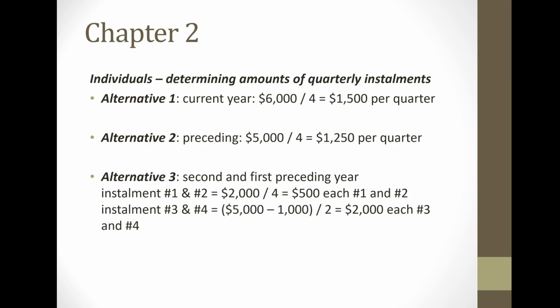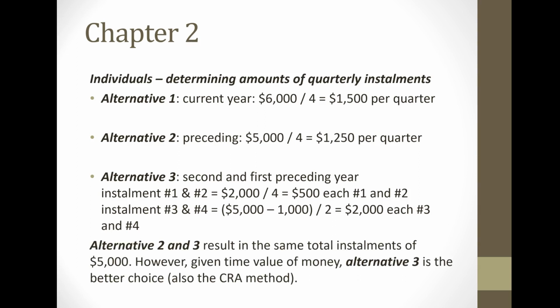Now for installment 3 and 4, by that time, the CRA will have last year's, or their preceding year's, net tax owing, which was $5,000. They're going to subtract the total of the first 2 installments. Remember, it was $500 each, so the total of the first 2 is $1,000. So there's still $4,000 owing for the last 2 installments. We divide it by 2, so there's going to be a $2,000 installment due for installment 3 and 4.